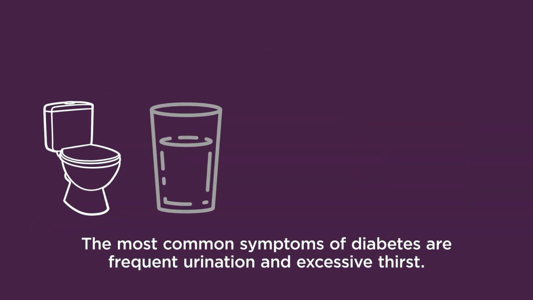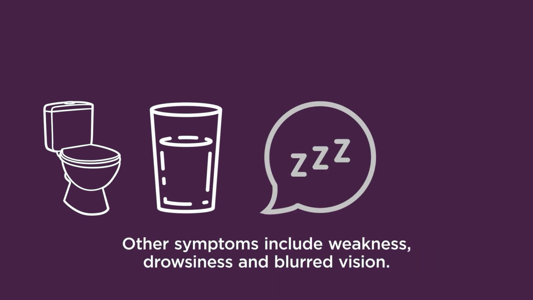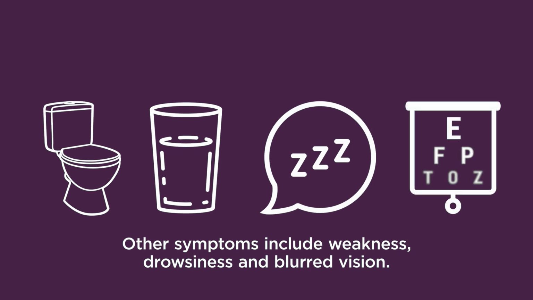The most common symptoms of diabetes are frequent urination and excessive thirst. And other symptoms include weakness, drowsiness, and blurred vision.